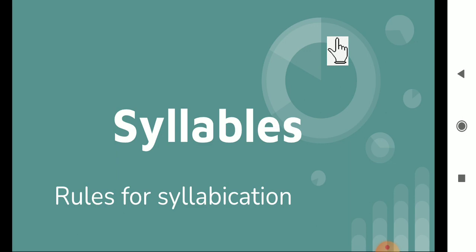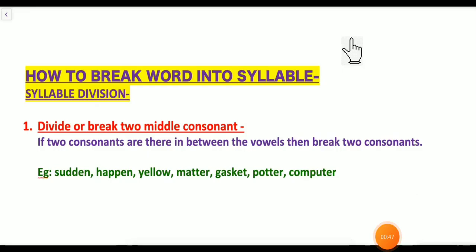Okay, this is very important. Again, there are 6 to 7 rules for how to break words into syllables. Let's see. So here, see how to break words into syllables. We can also say syllable division. The first rule: divide or break two middle consonants. If two consonants are there in between the vowels, then break the two consonants.